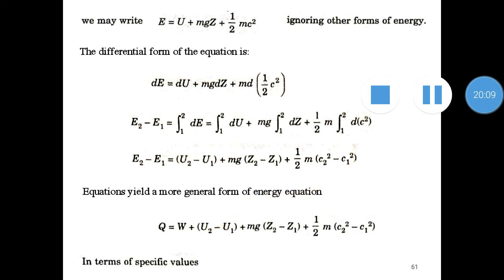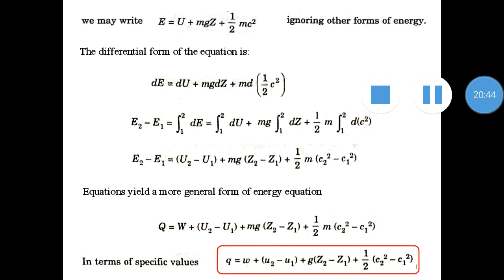Now in terms of specific values, we can change this equation into specific terms by dividing all the components of the equation by mass. So capital Q by mass will be small q, specific heat transfer. Similarly, work will be small w, plus U2 minus U1, plus g into Z2 minus Z1, plus half C2 square minus C1 square. Mass has been cancelled here and here, in the case of gravitational potential energy and also in the case of kinetic energy. So this can be considered a more general form of the energy equation.